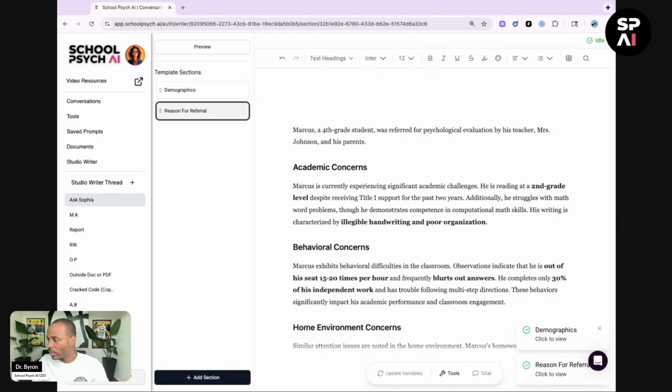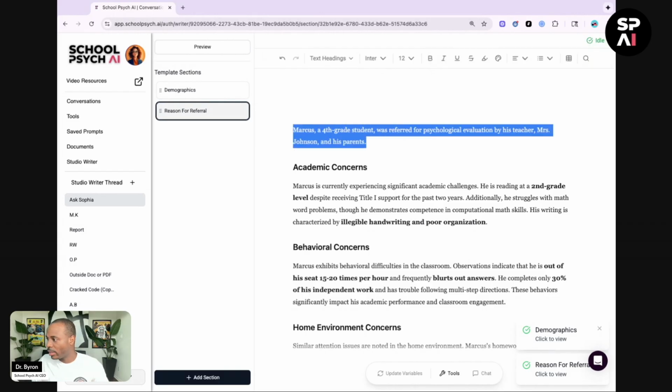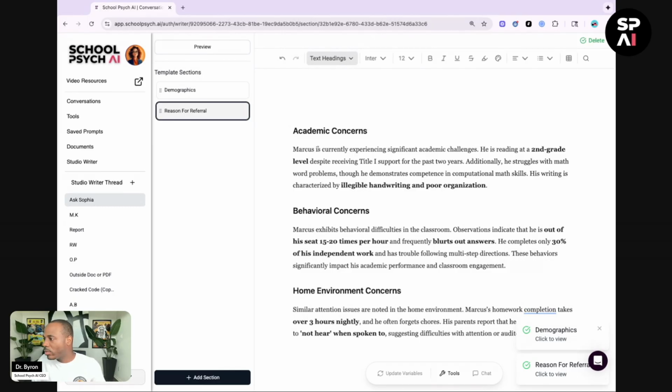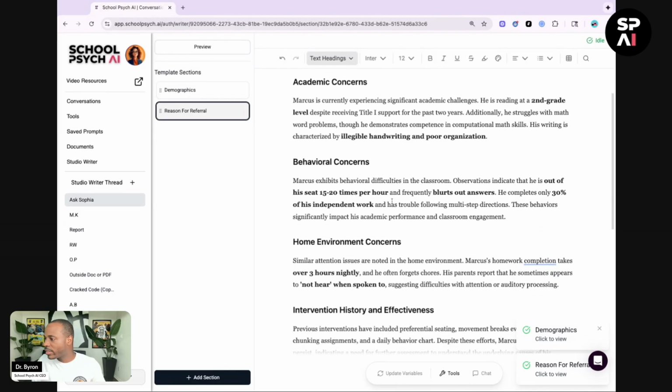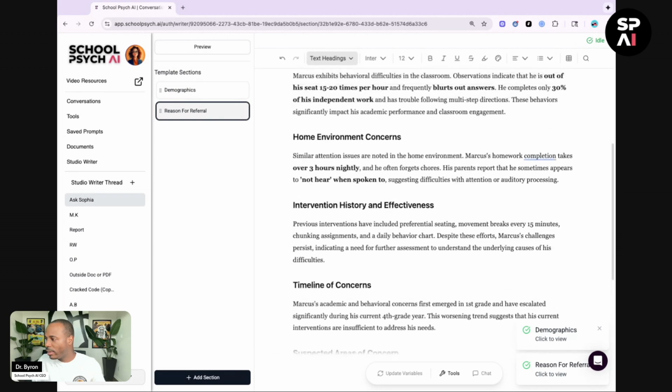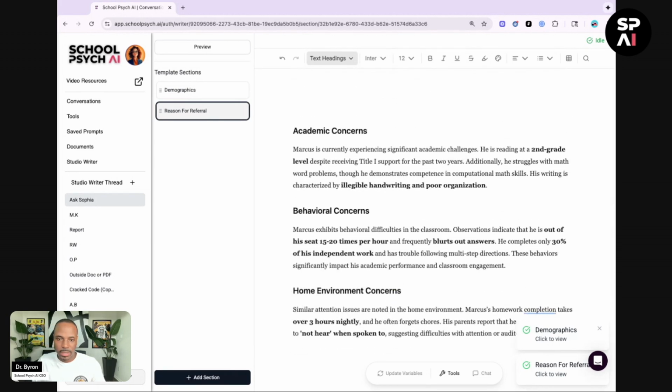All right, look, I can delete this. Let's say I'm going to title this reason for referral. If you want, you could bold, you could change the headings, whatever you want to do. That's the cool part about this. And it gives us, based on the bulleted information that I had, a reason for referral section.